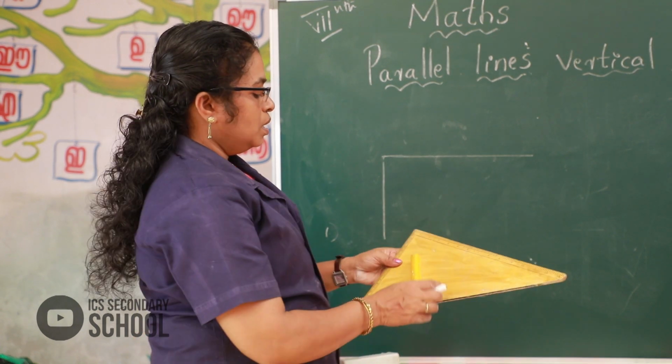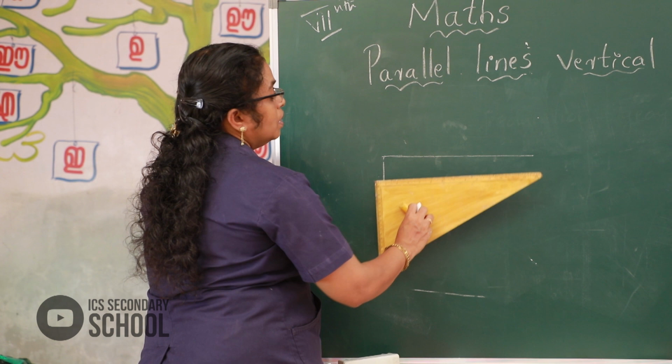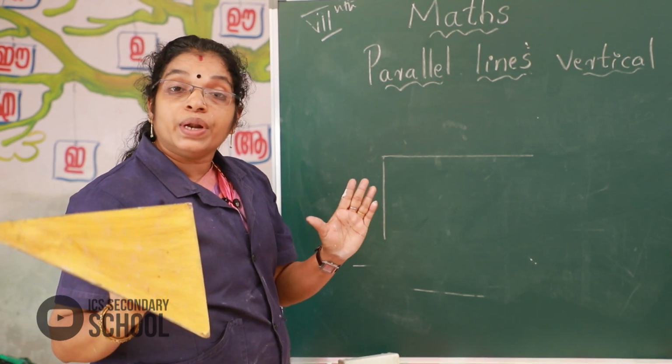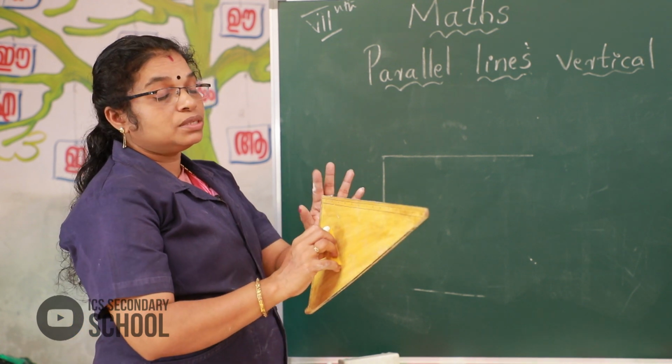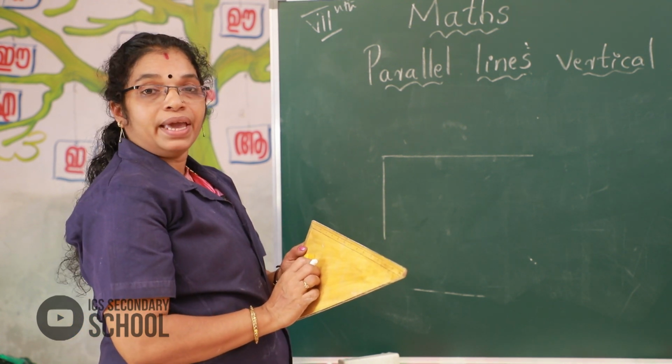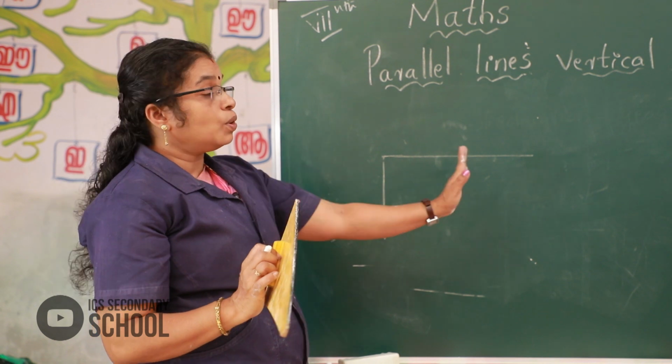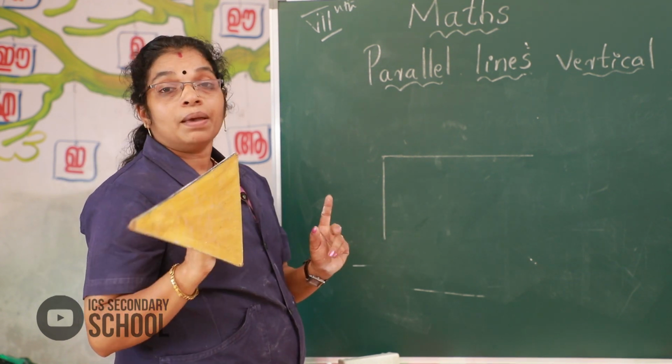Here look, if we want to draw a parallel line through any point not on a line, we use these set squares and draw that. Okay. Any point not on a line, we get a parallel.